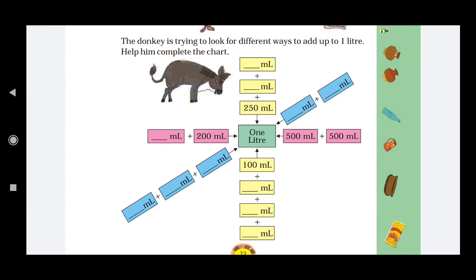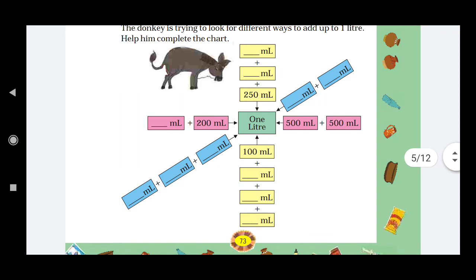From this we can get the idea. We have to fill the blanks in such a way that the total of those two boxes, or three boxes, or four boxes of the same color makes 1 liter. On the right hand side of the greenish box we see two boxes of pink, so we have written 500 ml plus 500 ml.